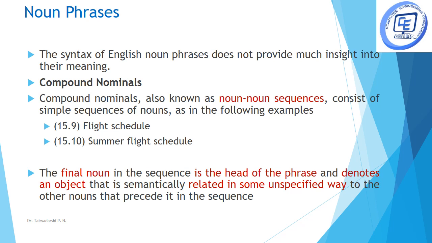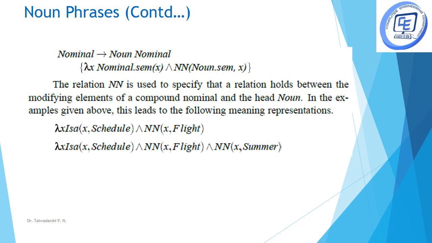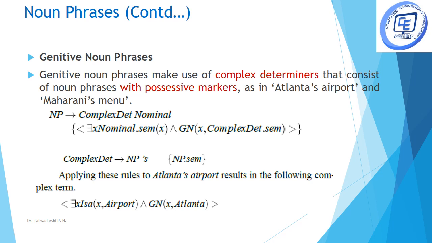Now, how is it represented? Here the final noun, that is the schedule, is the final noun in both cases, right? So this is taken as the head of the phrase, and the remaining nouns are denoted with the expression NN. Here, how it is represented: our schedule, which was our final noun, is taken as the head of the representation, and all the remaining nouns are denoted with a notation called NN.